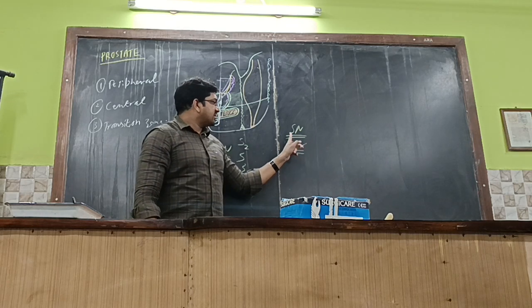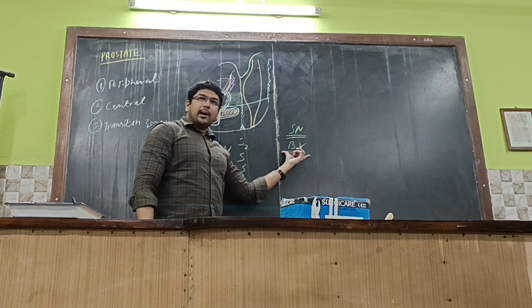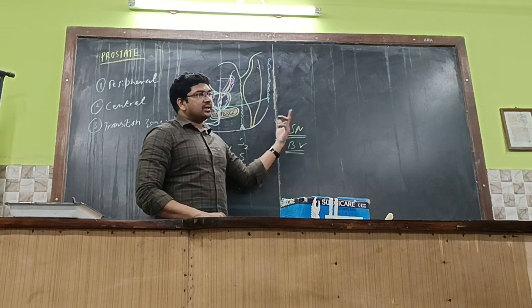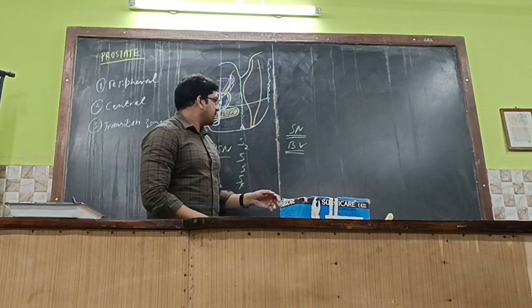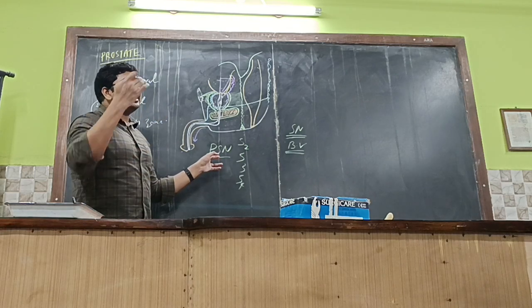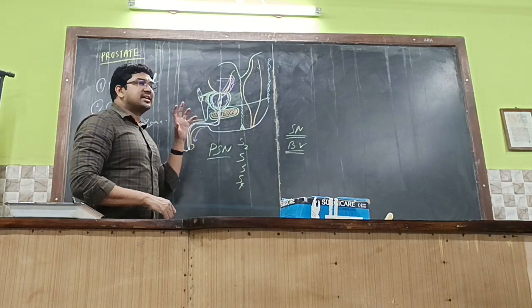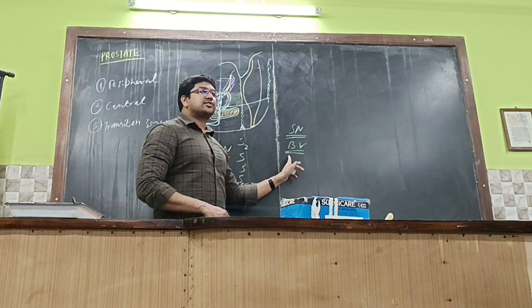Sympathetic focuses on the blood vessels mainly rather than on the glands. So the parasympathetic nervous system mainly acts on the glands for secretion, and the sympathetic nervous system acts on the blood vessels.